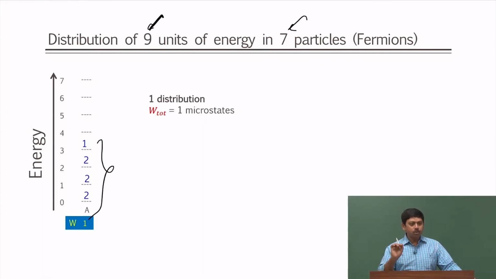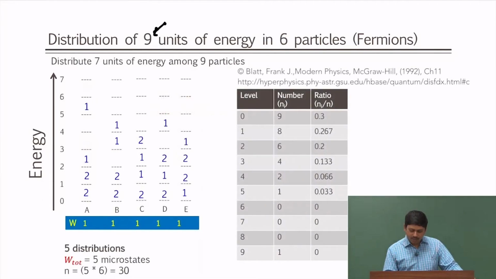Now, if I reduce one particle, 9 units of energy into 6 particles, I get these many possible distributions: 1, 2, 3, 4, 5 distributions. So for 5 distributions I have 6 particles each, so I have a total of 30 particles, and I can count how many particles are at which level.